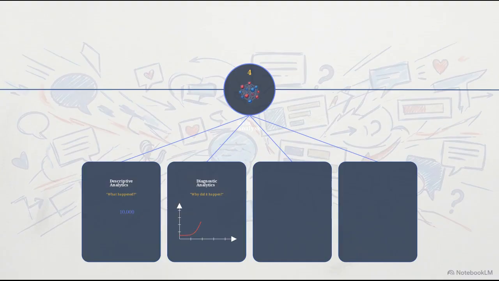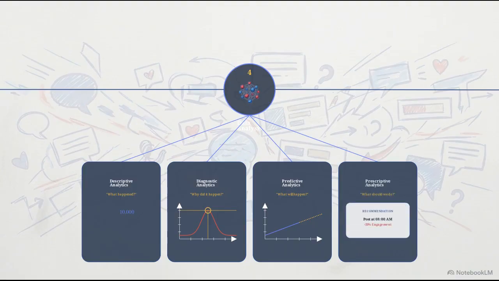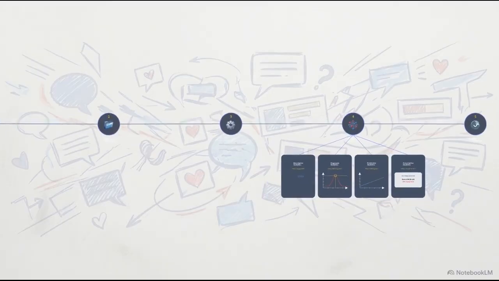Path 1 is descriptive analytics, calculating what happened, like tallying total likes. Path 2 is diagnostic analytics, which correlates data to answer why did it happen. Path 3 introduces machine learning for predictive analytics, forecasting what will happen next. And Path 4 is prescriptive analytics, using optimization algorithms to recommend what you should do about it.